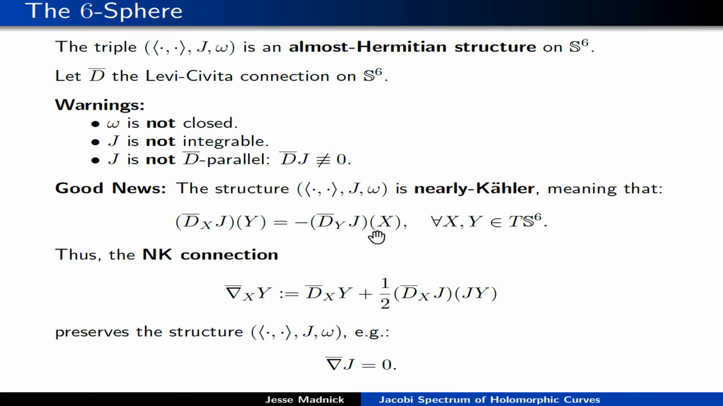Using this fact, you can cook up a new connection on the tangent bundle of S6, and we're going to call this the nearly Kähler connection. What you do is you take d bar_X Y and you just add this extra term. The reason we like this is that the nearly Kähler connection plays better with the geometry, because it preserves this entire triple. It's often a much better connection to work with when you study objects in the sixth sphere.